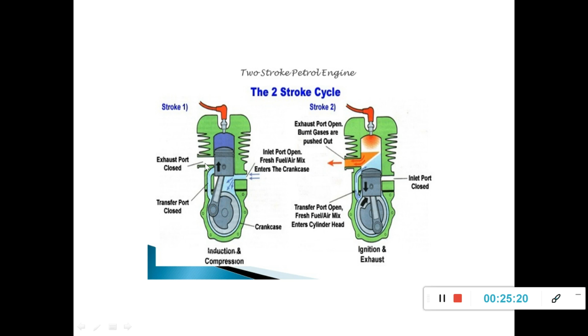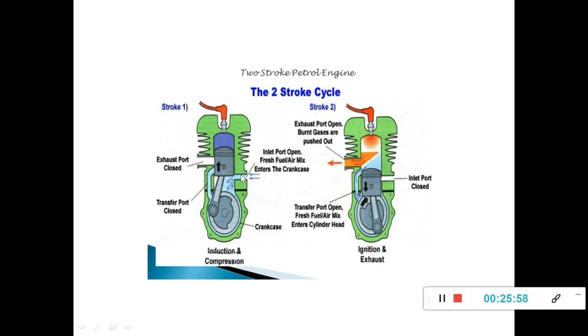Ports are nothing but openings. Three openings we have, and these openings are closed and opened because of the movement of the piston inside the cylinder. The movement of the piston itself closes and opens the ports according to the requirement. So this is the main difference between two-stroke and four-stroke. And here all the four processes can be completed in two strokes. In four-stroke we have four strokes, here only two strokes.